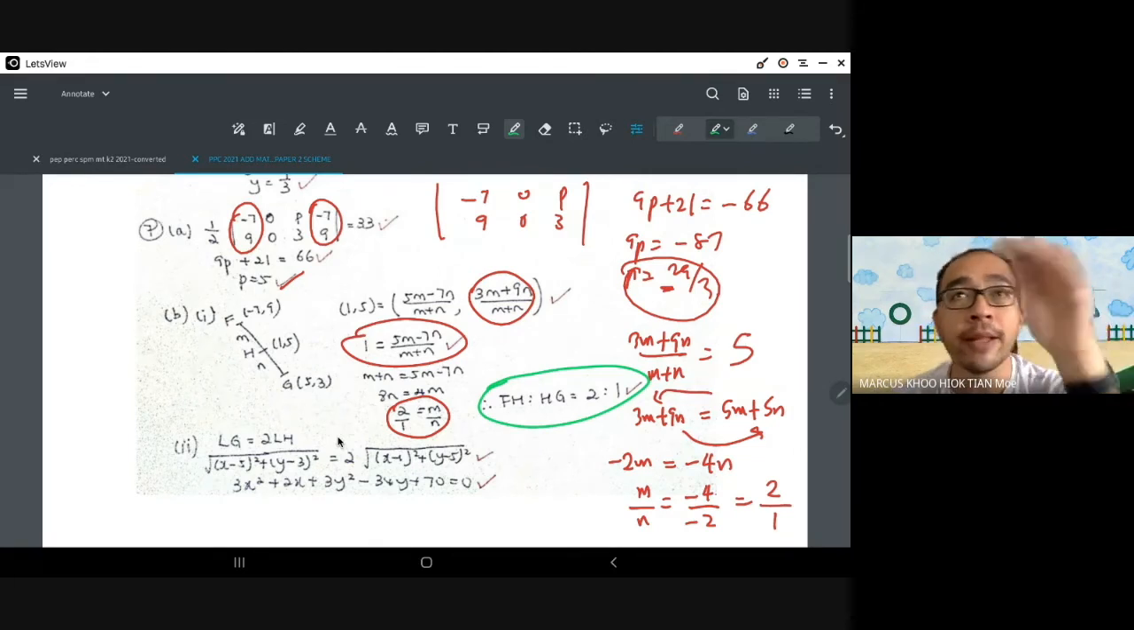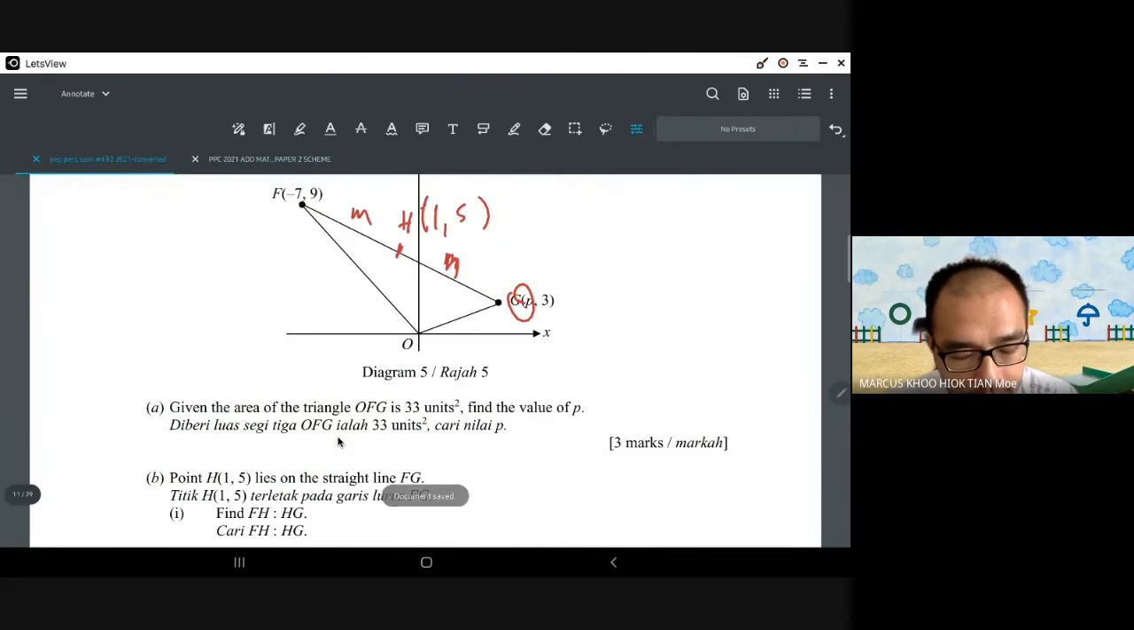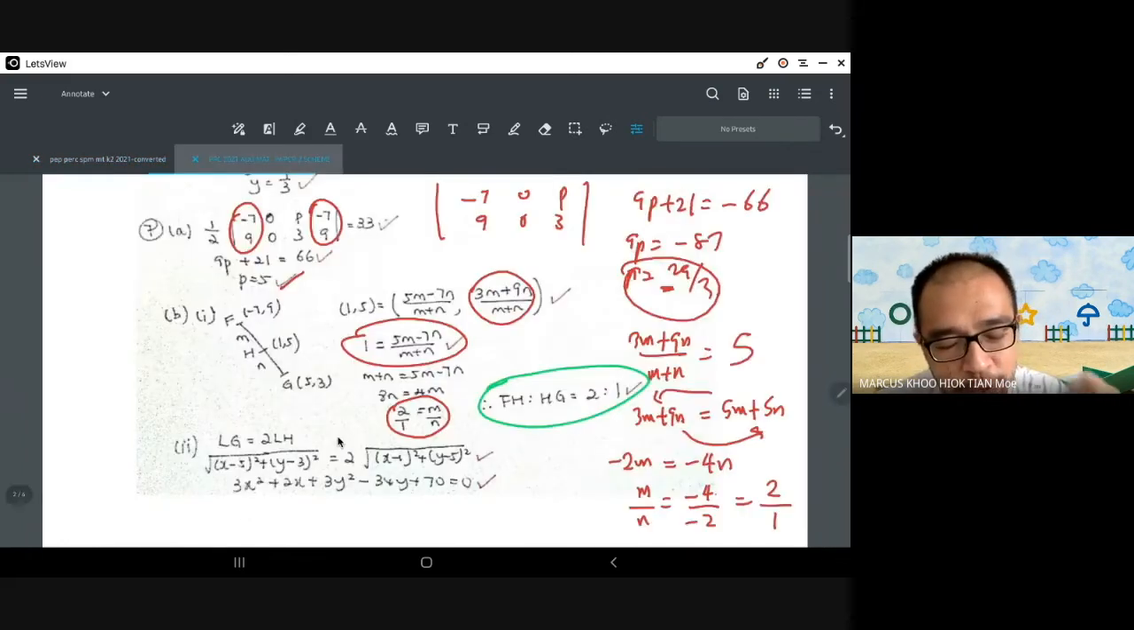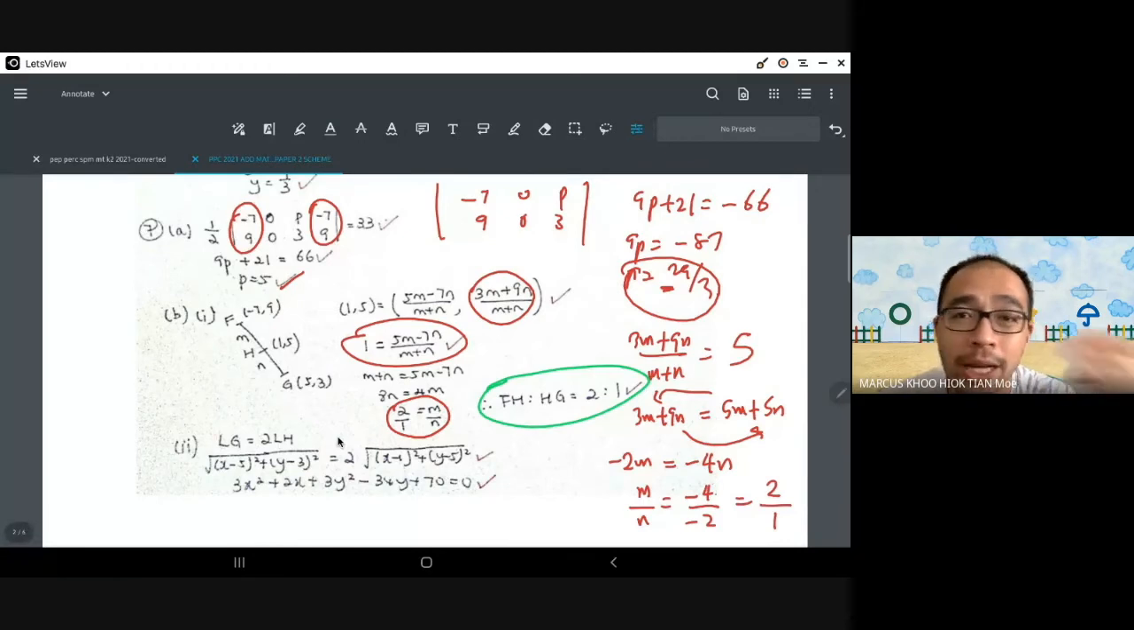You write M and N as 2/1, that's enough. But what does the question ask? The question asks for FH ratio HG. You need to write your final answer in that. You need to write your final answer according to what the question is asking. The question doesn't ask what M and what N are, which is what a lot of you did.